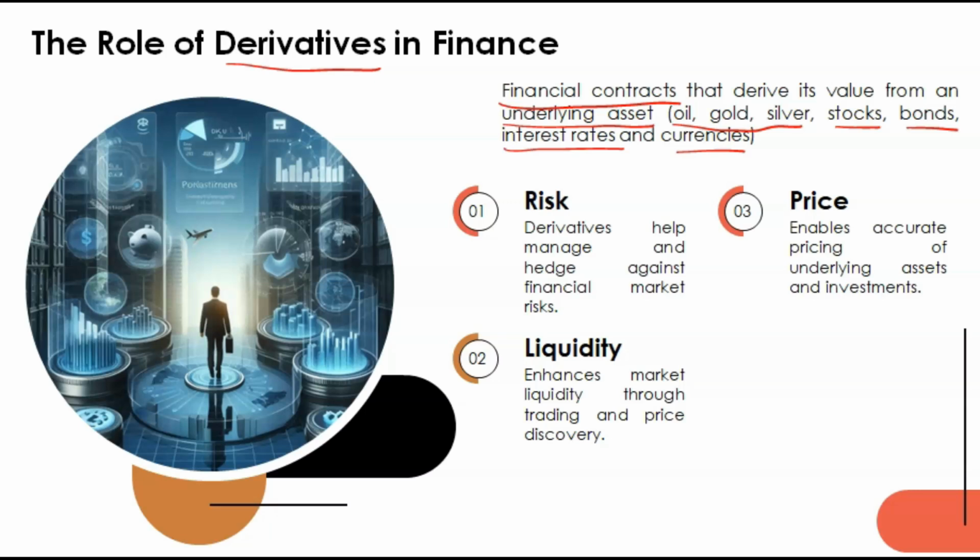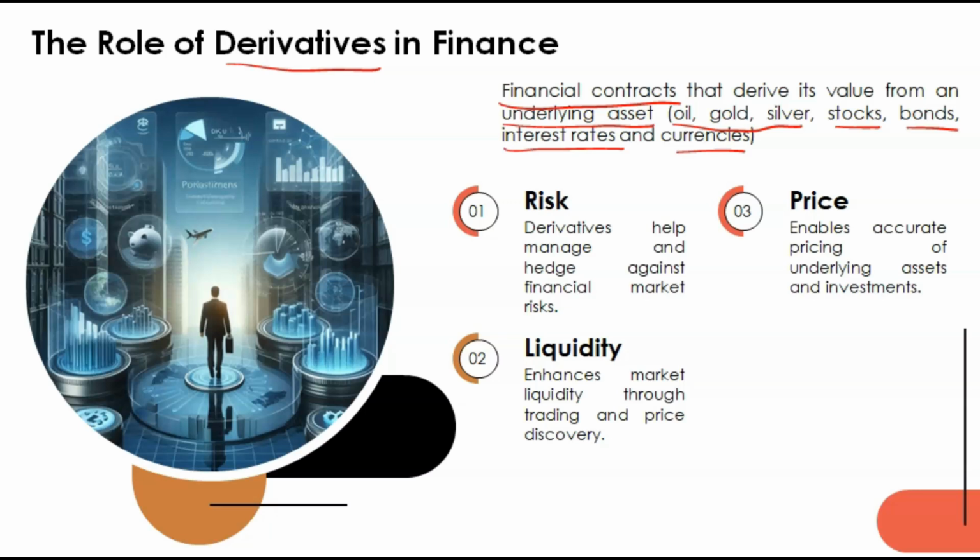So risk, derivatives help in reducing risk. It is very helpful in reducing risk. How? That we will see when we learn about the types of derivatives. Liquidity is there, means if we want to fulfill our short-term requirements, we can use derivatives for that purpose. Price is there, means it tells us the accurate price of underlying assets, or of any investment.